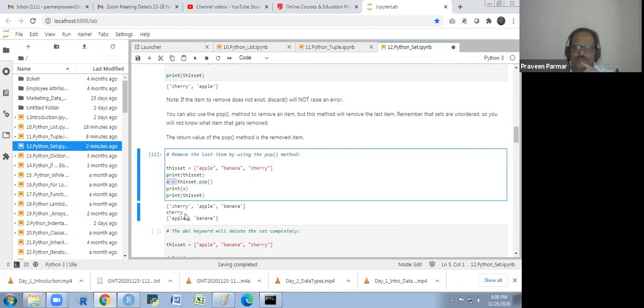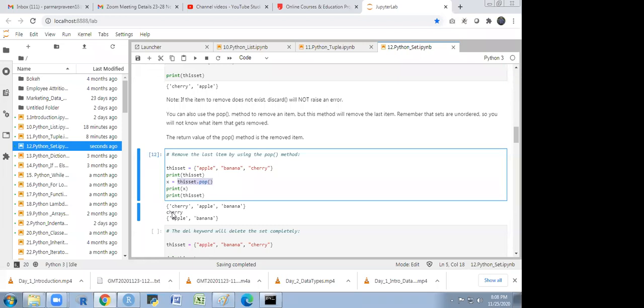I want to mention what we get in the pop. That is X. X is what we are going to remove. Like I wanted to know, by default, is it taking from -1?